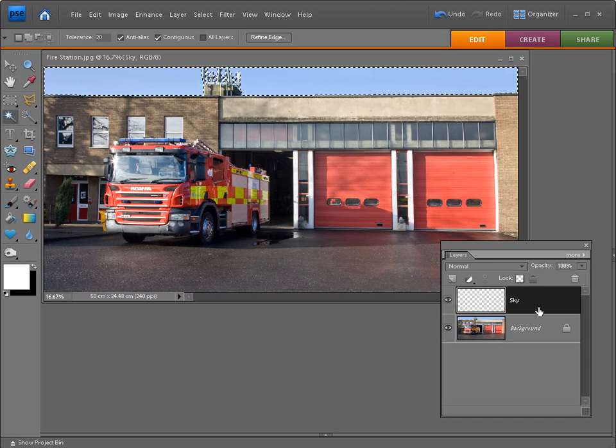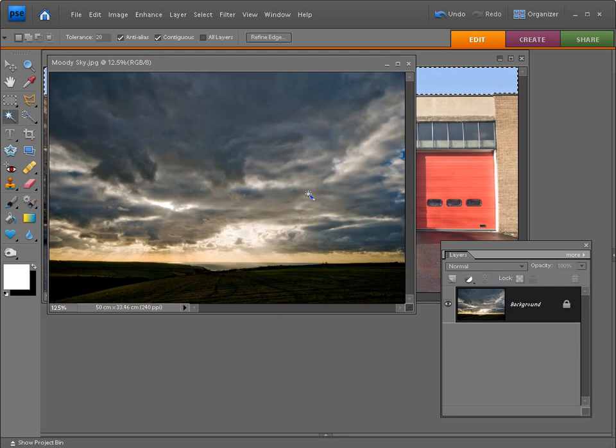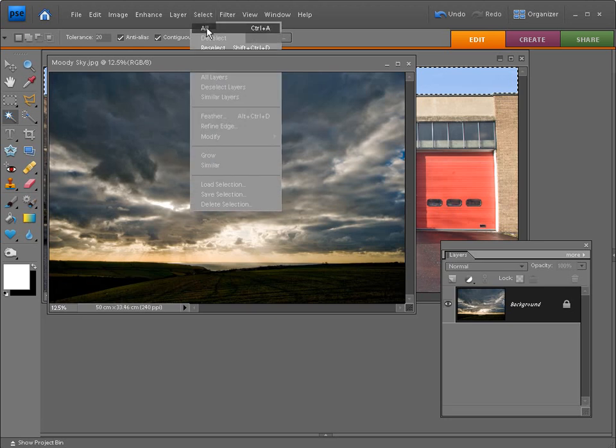OK, we're now ready to load up the replacement sky that we're going to paste into the selection. So go up to File, go down to Open, find the Start Images folder again, and look for the file moodysky.jpg, and then click on Open. With the Moody Sky loaded on your screen, we need to make a selection of it. So go up to Select, go down and click on All.